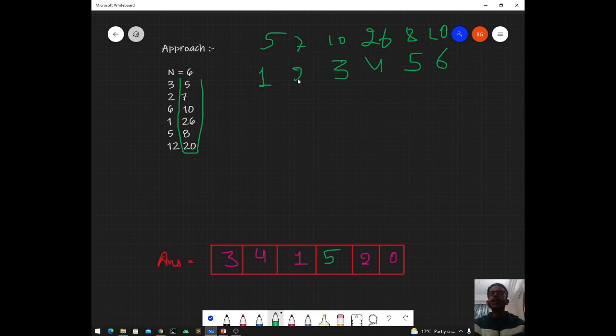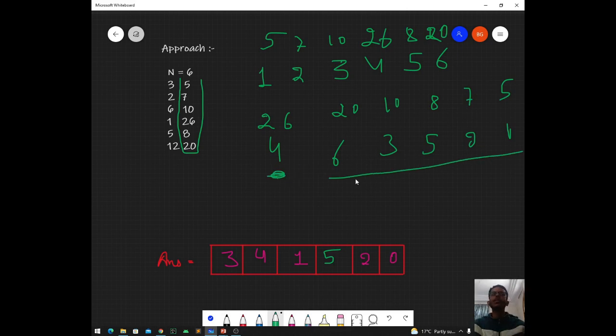So we'll be just sorting it again, but to make it a lot easier, we can sort it in the descending order because we want the limit to be greater. We can sort it in ascending order as well, but if we are sorting it in ascending order, then we'll have to run the loop from the back side. So to make it easier, we can basically sort it in descending order only. So if we sort it in descending order, we are getting 26, 4, then 10 and 3, then 8 and 5, then 7 and 2, and then 5 and 1.